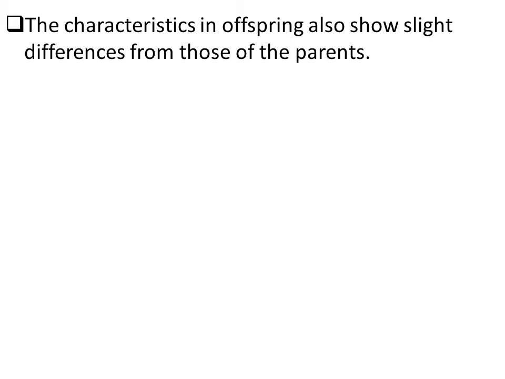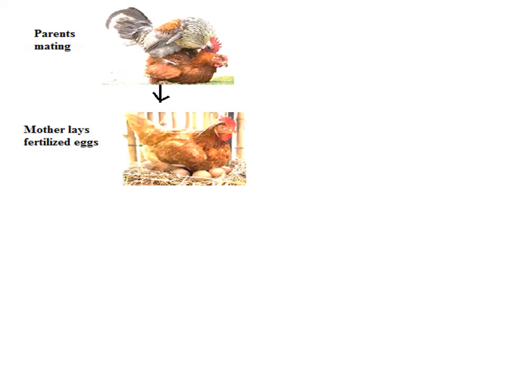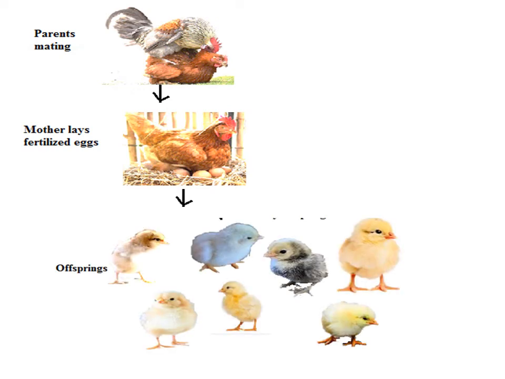For example, these two parent chicken will mate, and the female will lay eggs, brood the eggs, and then these eggs will hatch into chicks, and these chicks are of different forms.